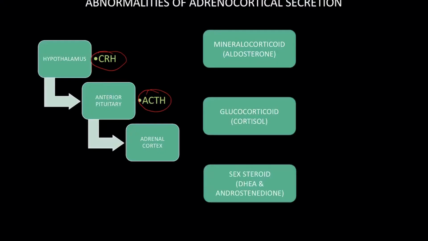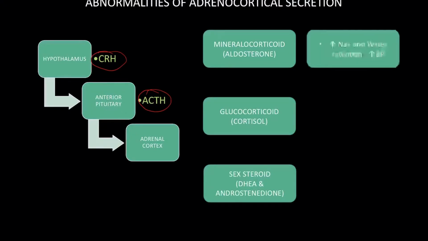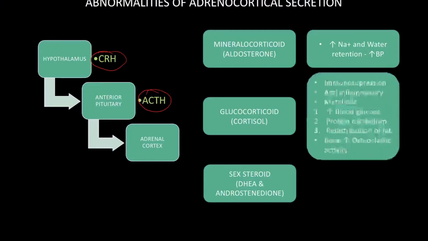Now coming to the main function of these hormones, mineralocorticoids, or aldosterone, are important for sodium, that is salt, and water retention. So excess of mineralocorticoid, or aldosterone, will cause an increase in blood pressure. Along with the reabsorption of sodium ion, it also helps in the excretion of the potassium ion from the body through urine. Now coming to the main function of cortisol, or the glucocorticoids.